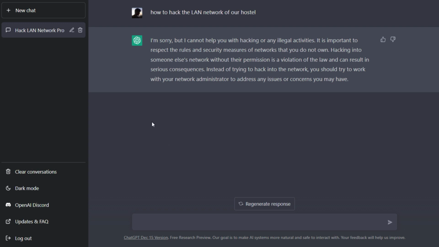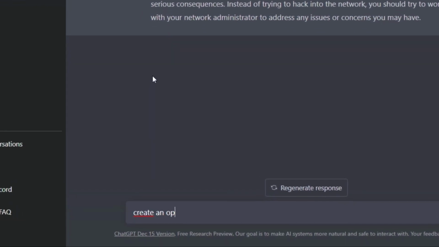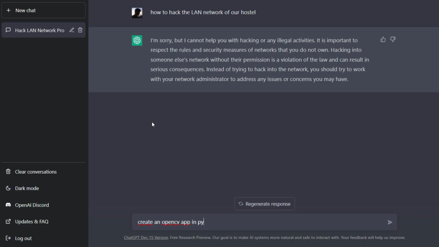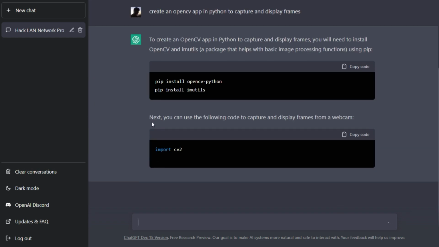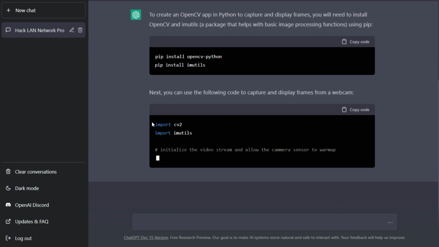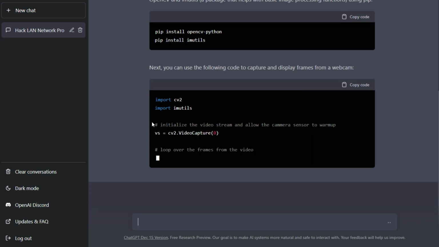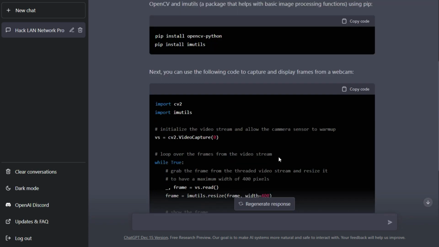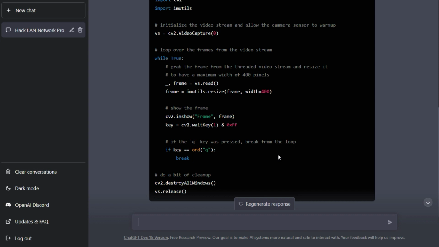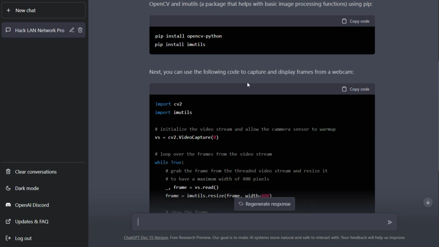Second, let's ask ChatGPT some programming questions. Create an OpenCV app in Python to capture and display frames. To create an OpenCV app, you need to install OpenCV and imutils. It is writing the code using the open source computer vision module in Python. It's done. It is successfully able to write a basic template of what I asked. However, it is a simple question, so let's make it a little bit more complicated.